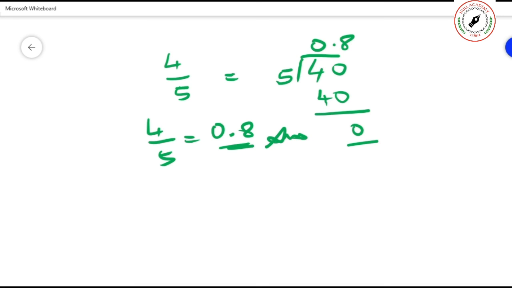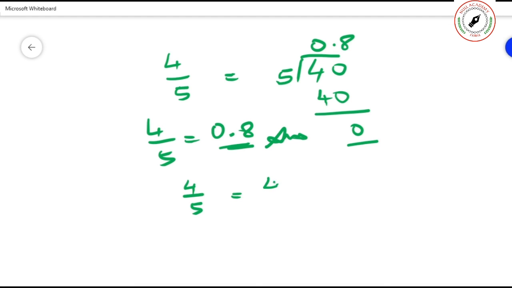Okay. Shall we see another number? You tell another number. 486 divided by 1000. Third one. That is very easy. I will tell you another shortcut here. 4 by 5, you know.